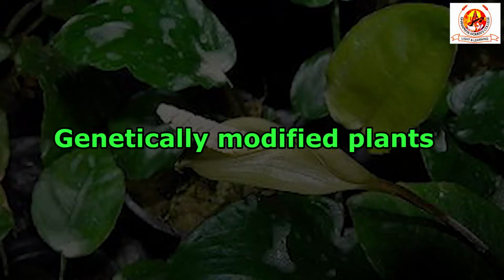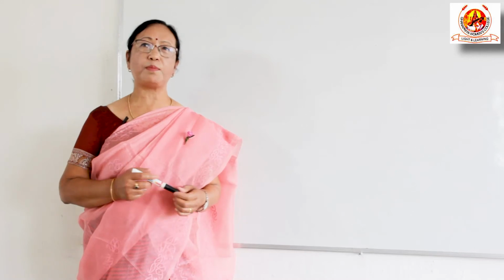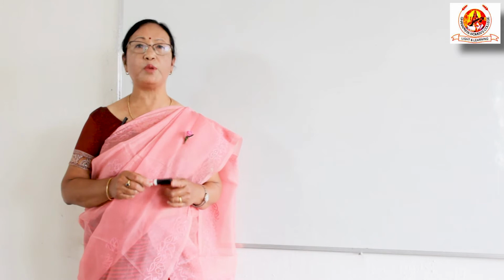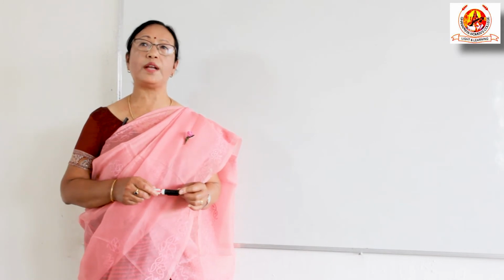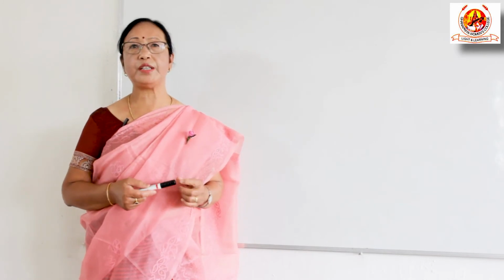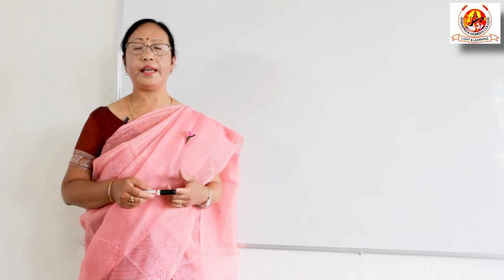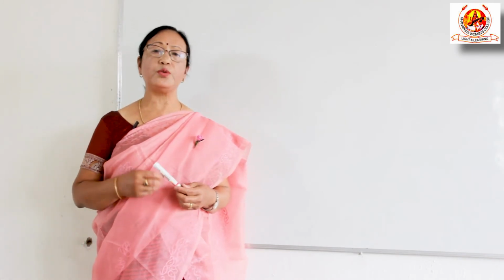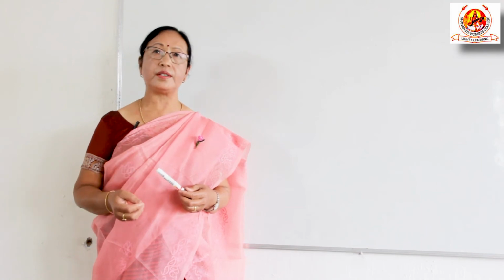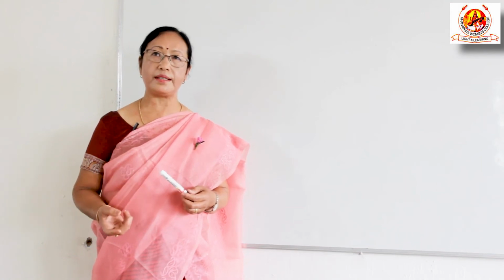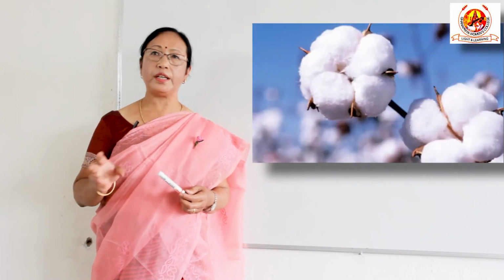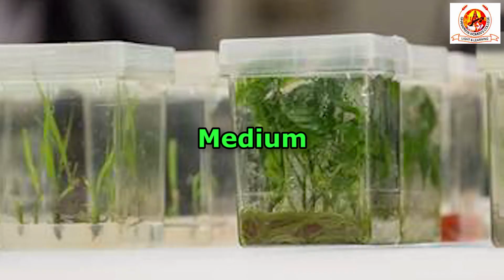Genetically modified plant. The most advanced part of plant tissue culture is the production of genetically modified plants, which are also called transgenic plants. Many transgenic crops are also produced. In transgenics, we can produce high yielding, nutritious, disease resistant, nematode resistant, virus resistant plants, etc. A very simple example that you already know is BT cotton.